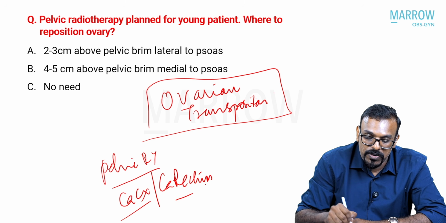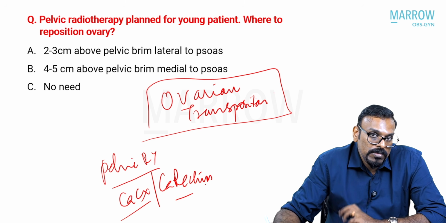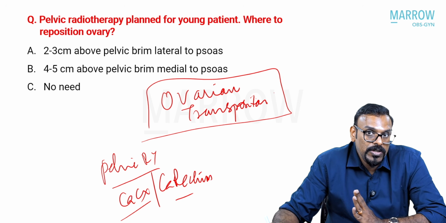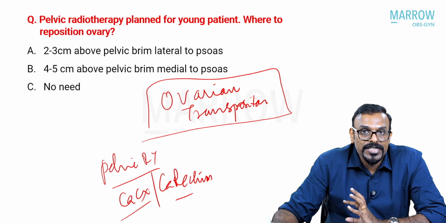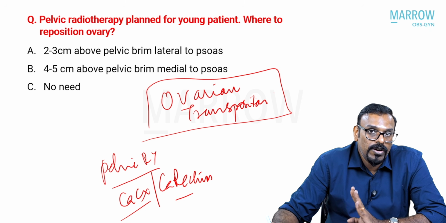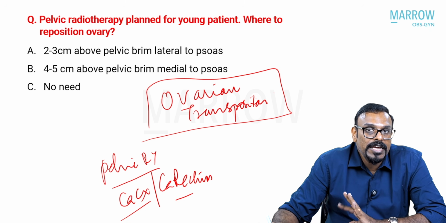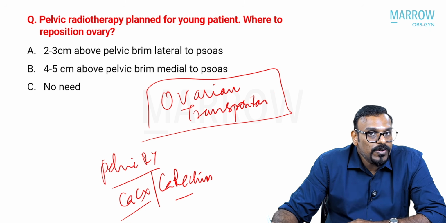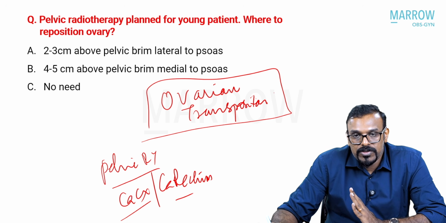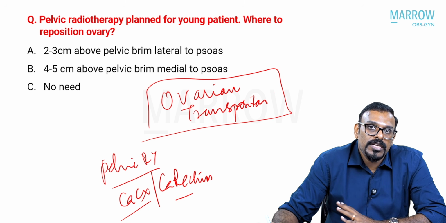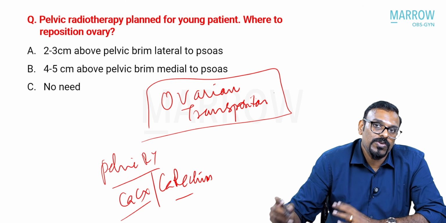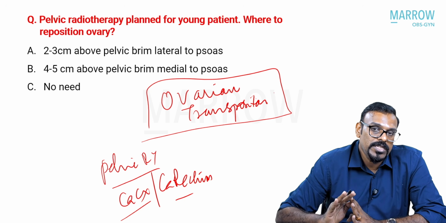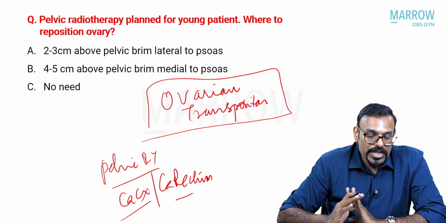If the patient is going to undergo radiation therapy to the pelvis, the ovaries are very sensitive to pelvic RT, and overall pelvic RT of at least 20 gray will actually sterilize the ovaries. So to preserve ovarian function, one of the possibilities is to transpose the ovaries. You change the position of the ovaries beyond the radiation field.